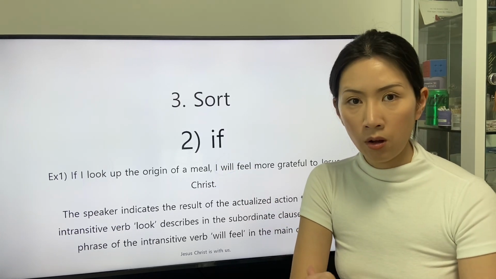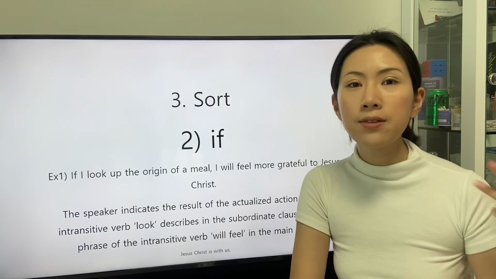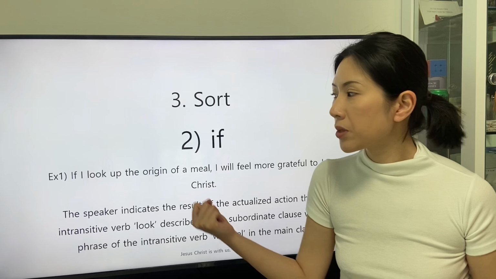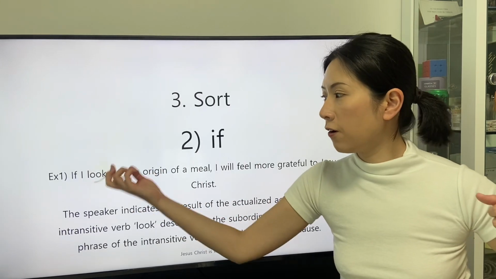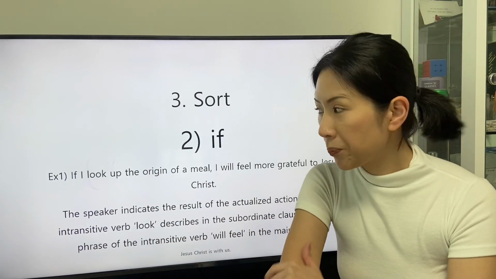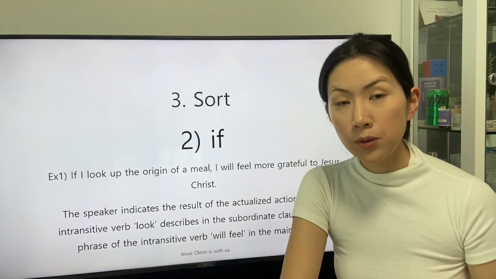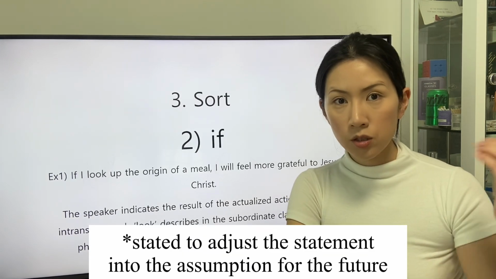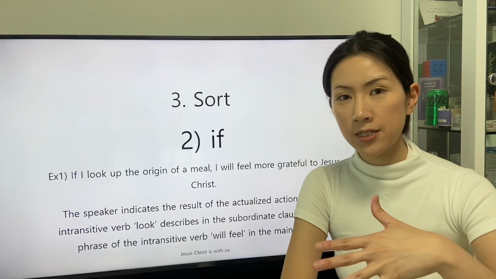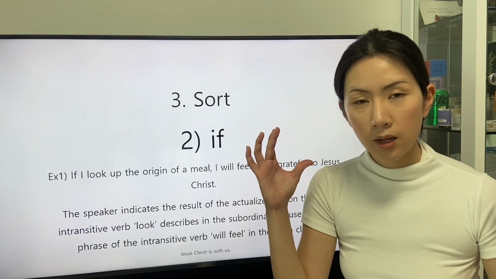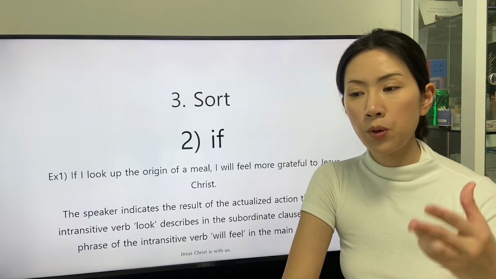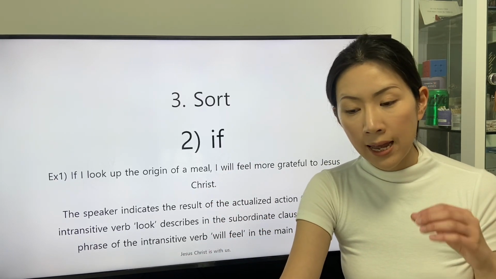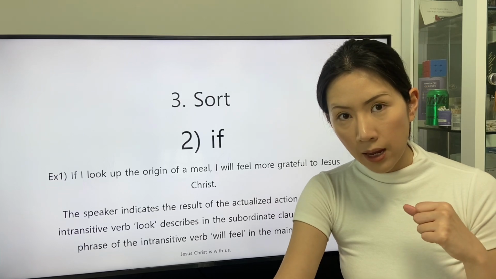So the listeners can understand that the speaker considers the actualization of the action indicated by the intransitive verb look to be actualized at the present, even though the speaker deals with the future action at the present.